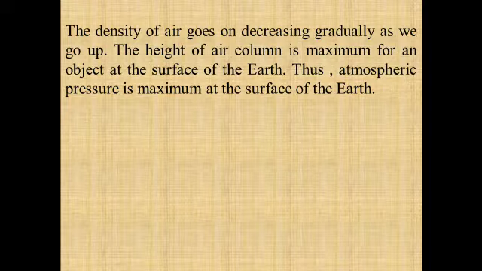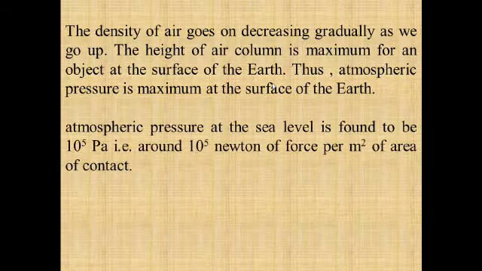Now, as we go up, the density of air continuously decreases, and therefore the height of the air column is maximum for an object at the surface of the earth. So as you go up, the density starts decreasing gradually. So we can say that the atmospheric pressure is maximum at the surface of the earth.